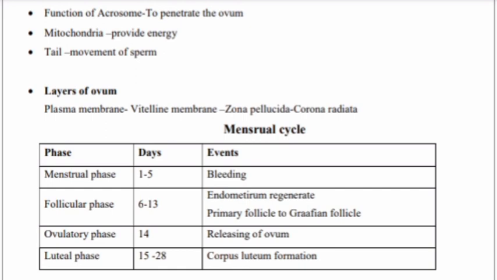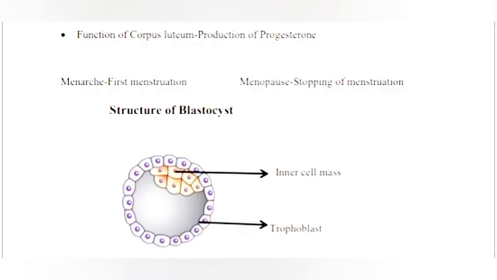Luteal phase, 15 to 28 days. Corpus luteum formation. Function of corpus luteum, production of progesterone. Menarche means the first menstruation. Menopause means the stopping of menstruation.